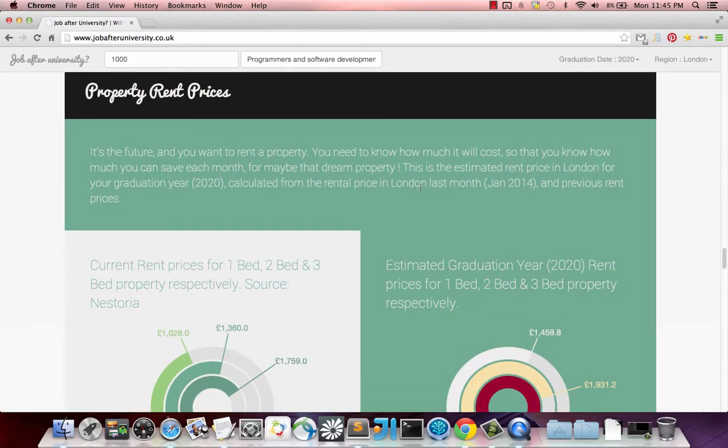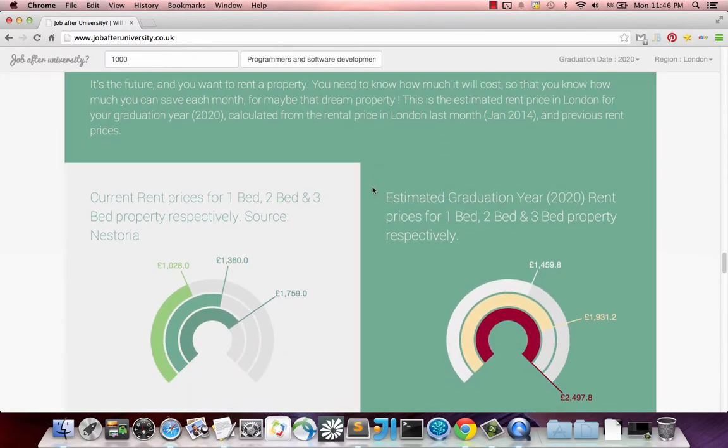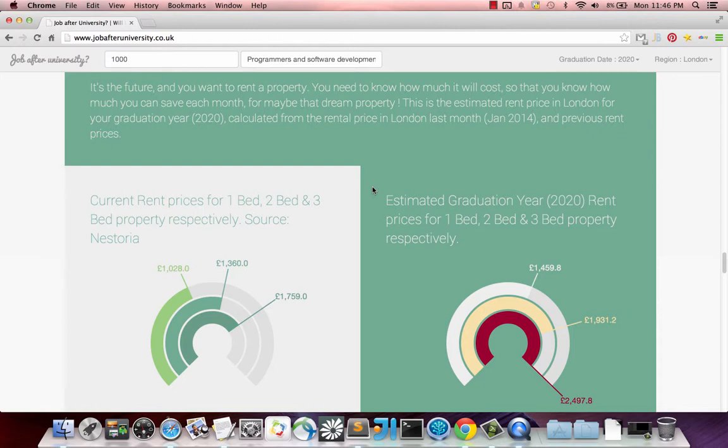So over here, also to do with the financial part of the website, is the current property rental prices. What we're doing here is taking data from Nestoria. This is last month's rental prices for 1 to 3 bed property respectively.